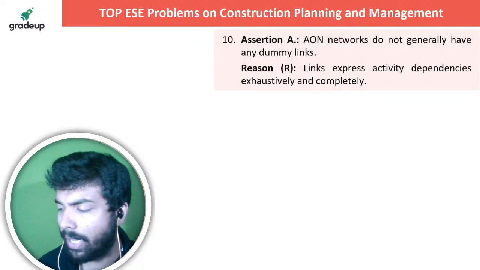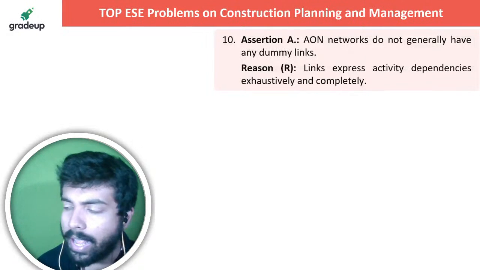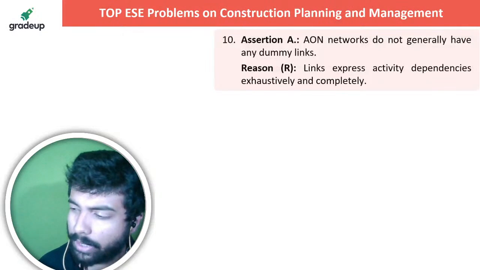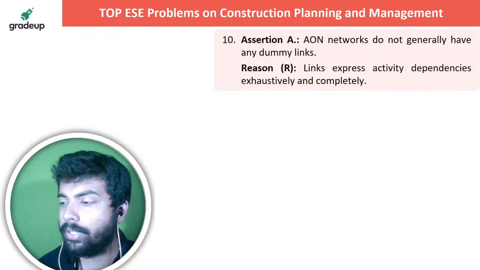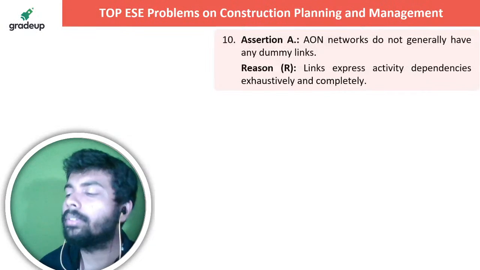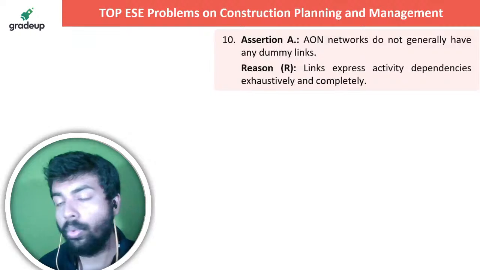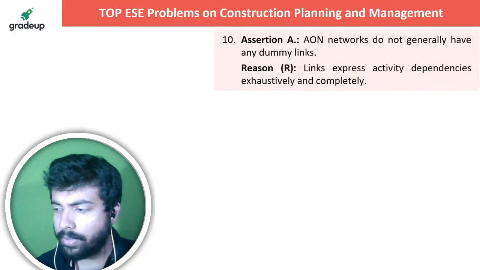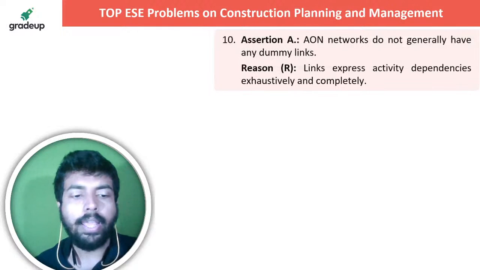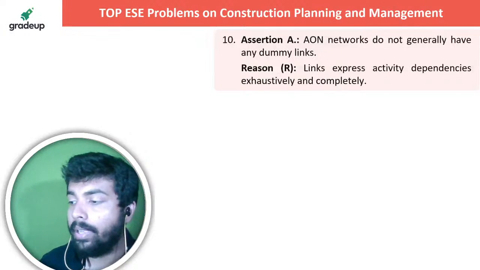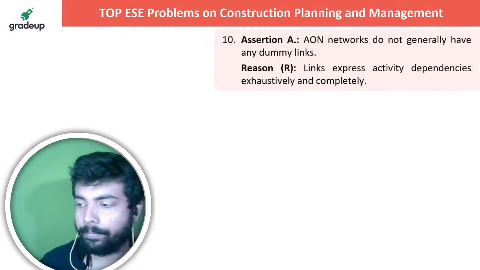A means that assertion and reason both correct and reason is the correct explanation for assertion. B means assertion and reason both correct and reason is not the correct explanation for assertion. Then assertion true, reason false, and assertion false, reason true. So you know all these options. So let me know in the live chat section what is the option here. AON networks do not generally have any dummy links. Tell me, brother, what is it?